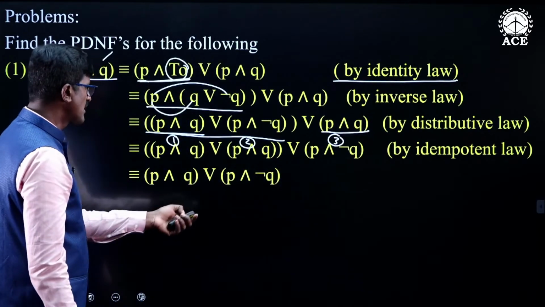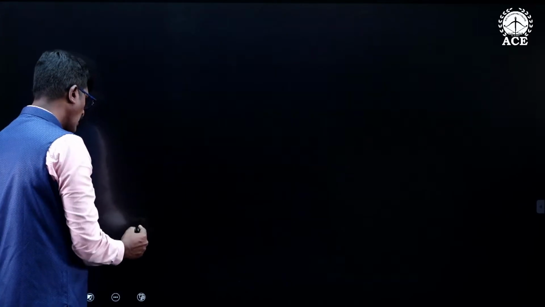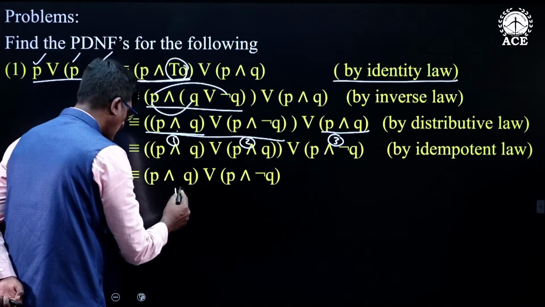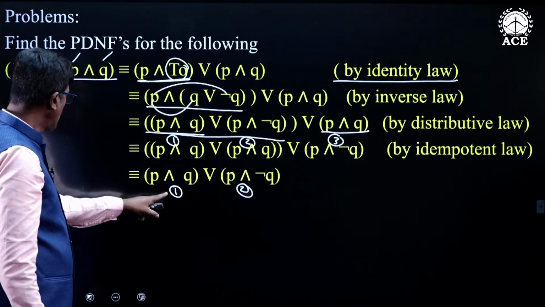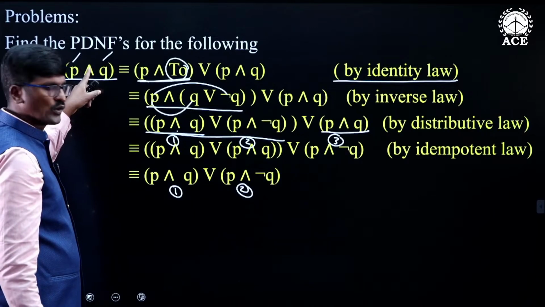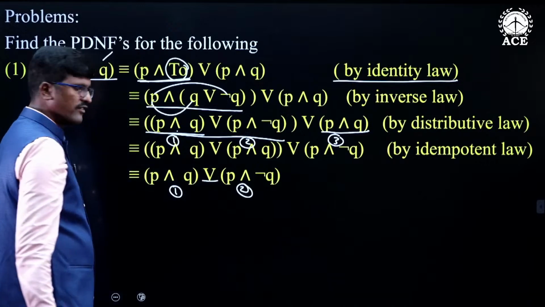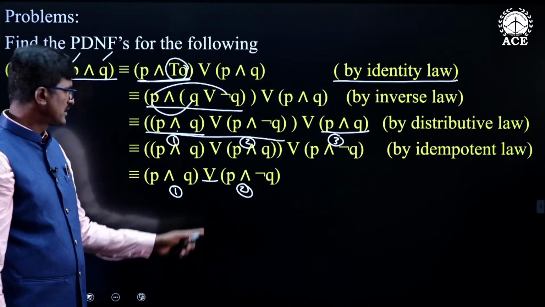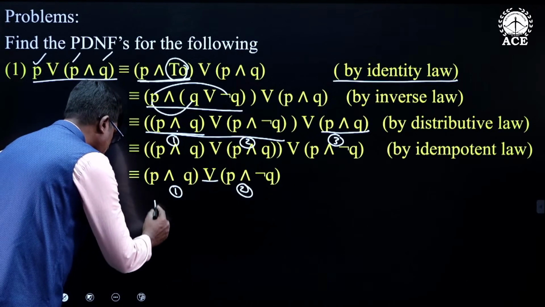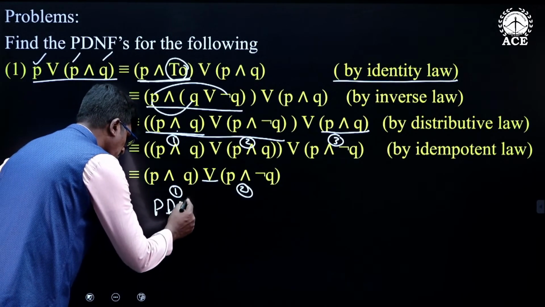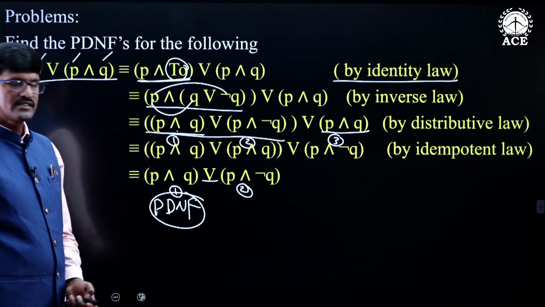So, from the idempotent law, P and Q or P and Q is P and Q only. Now, this is one compound statement and this is one other compound statement. This is the logical equivalent statement of U. When we observe this, this is a disjunction of min terms. Therefore, this is the principal disjunctive normal form of the given statement.